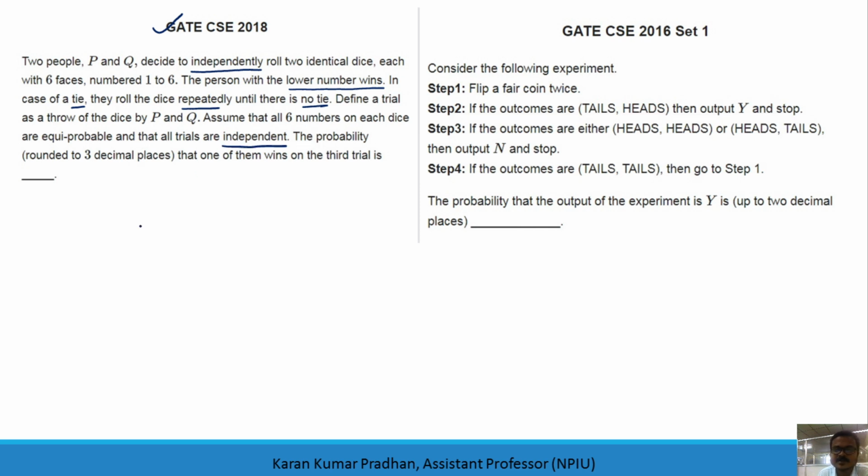Independent means this is related to independent events. The probability that one of them wins on the third trial. So if one of them wins on the third trial, that means they have no tie. From this information you can draw the conclusion that before this, in the previous 2 trials they have the same outcomes. Okay, so to get the solution, let us say